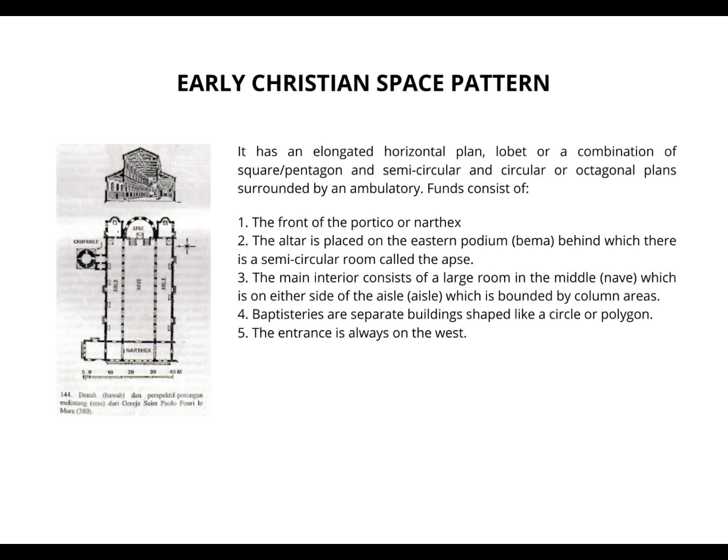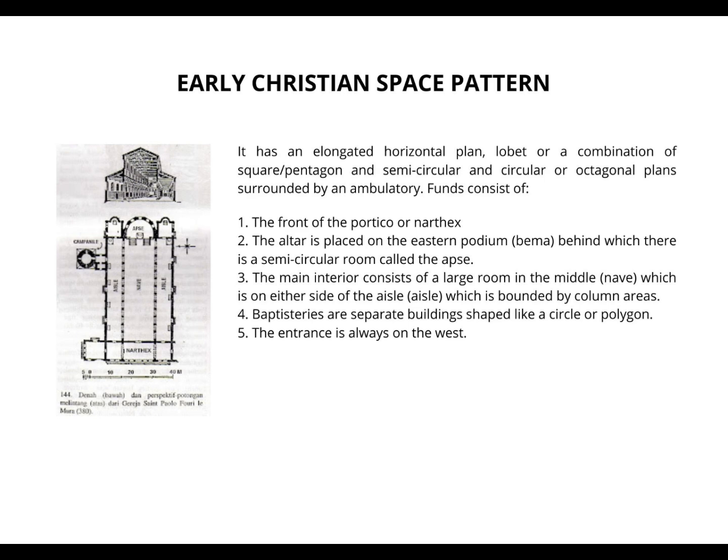Form consists of: 1. The front portico or narthex. 2. The altar is placed on the eastern podium, bema, behind which there is a semicircular room called the apse.